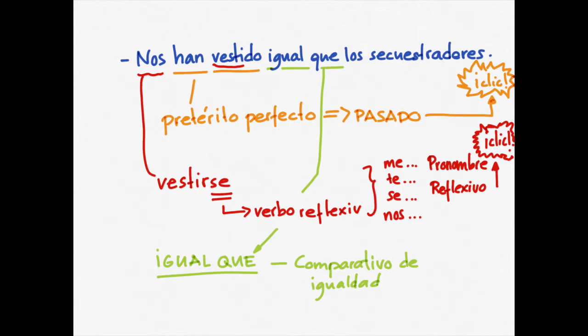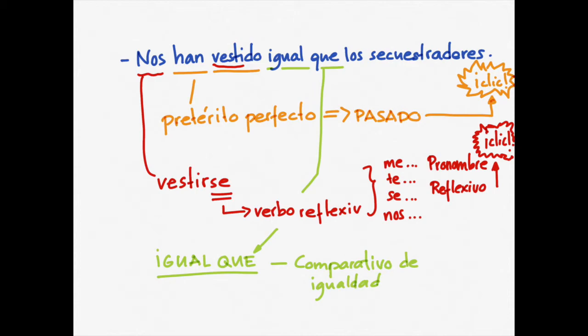Vestirse means to dress up. So vestirse is a reflexive verb. All the reflexive verbs have a pronoun, me, te, se, nos. If you want to know more about reflexive verbs, you can click the link above. So this is why we're using nos and vestido. They have dressed us up.